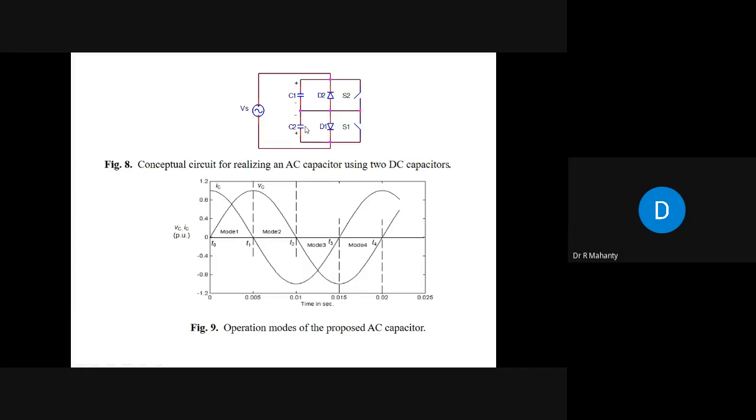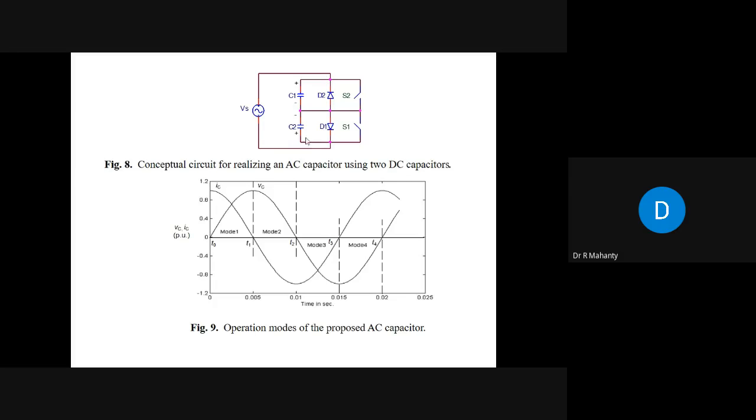A DC capacitor can withstand a reverse voltage of 3 to 4 volts. If the DC capacitor is rated for 500 volts, it can withstand a reverse voltage up to 3-4 volts, not more than that. But the reverse voltage here is even less than 1 volt, so it will not do any harm to this capacitor. So with C1, D1, current is flowing like this, and at the end of this, the capacitor is charged to the maximum of the supply voltage.